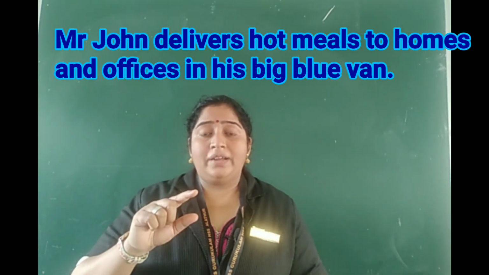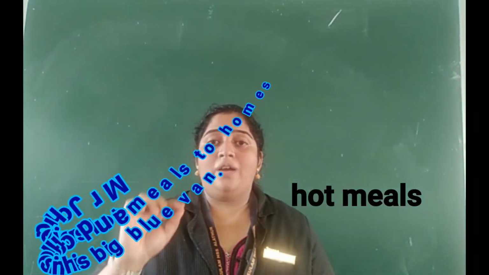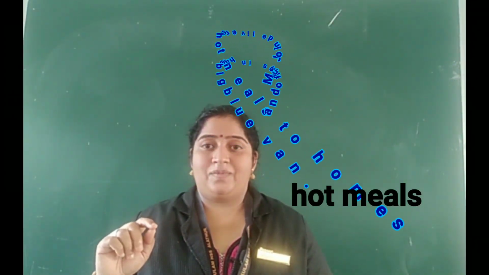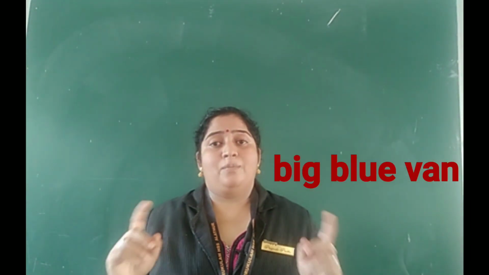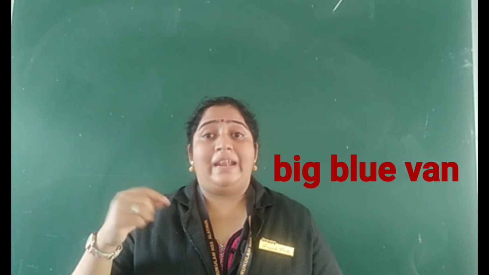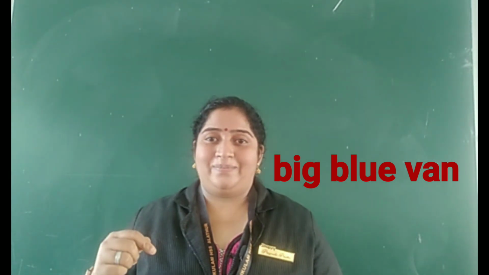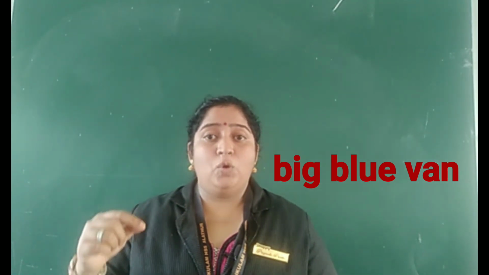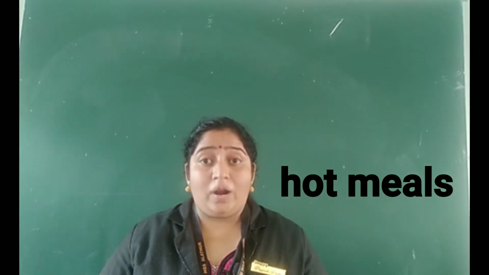Here, hot is a describing word used for meals. Hot meals. Big blue van. Here, big blue is a describing word used for van. Big blue van. What type of meals it is? Hot meals. What type of van it is?